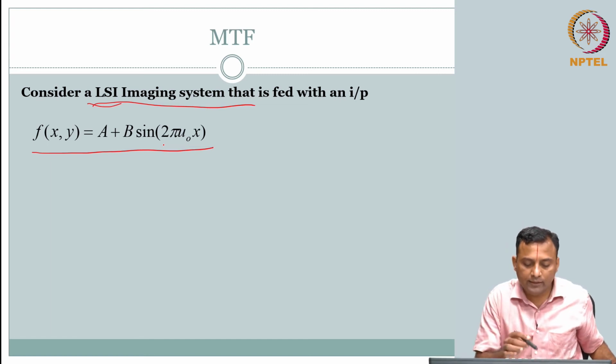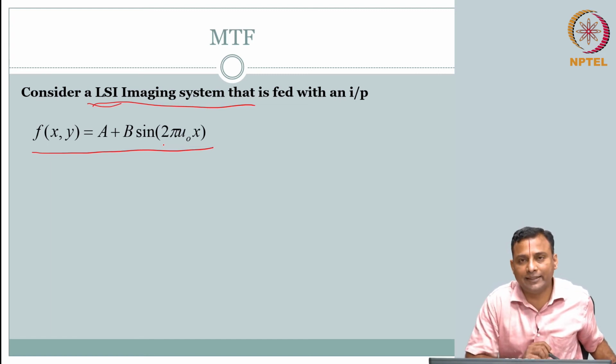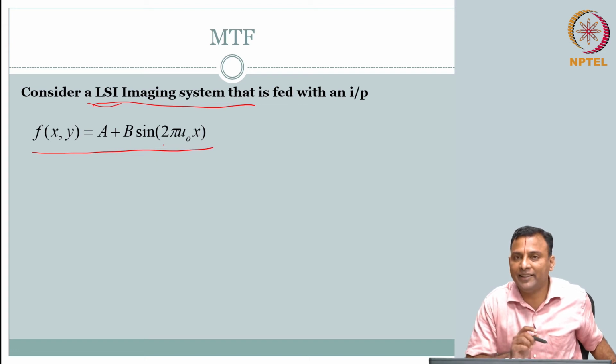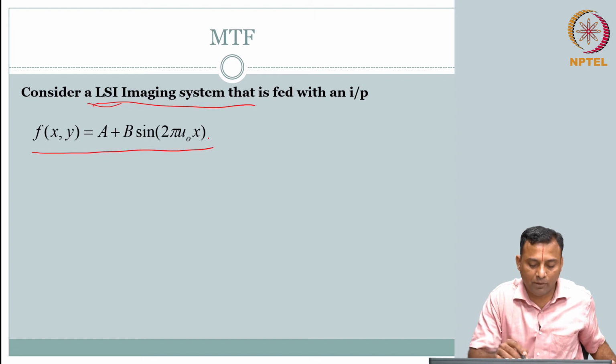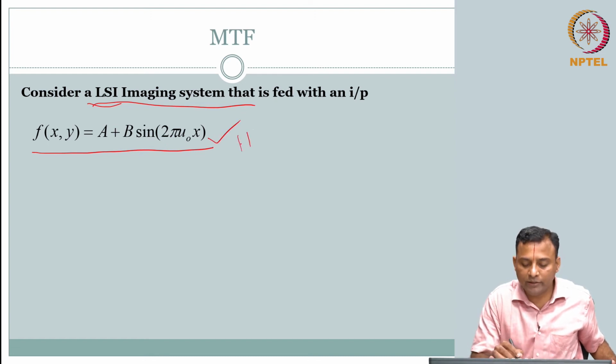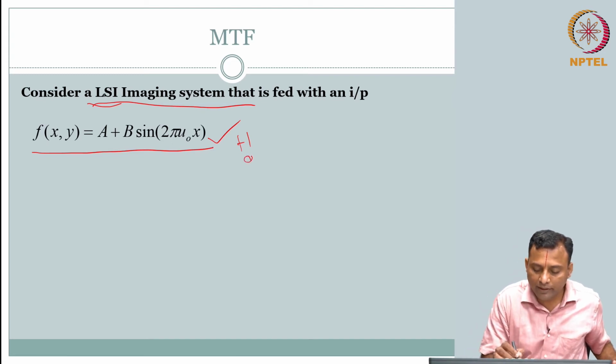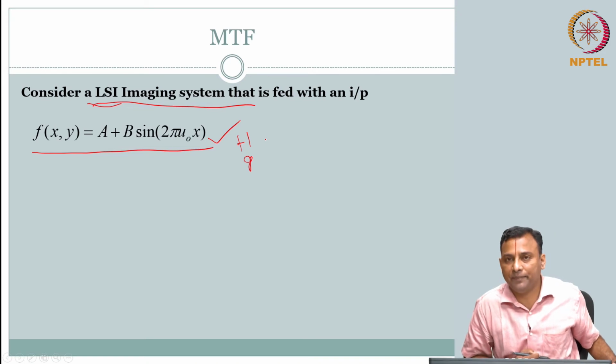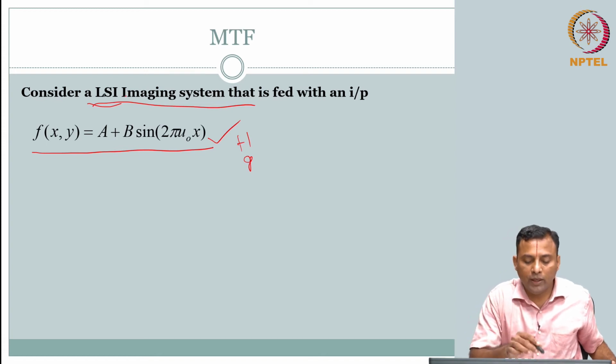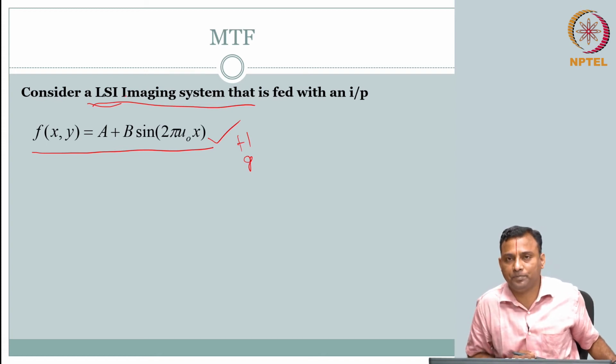So, if you send this through the system, if it is LSI, by this time you should be able to write down the output. This is f of x comma y. Use the variable h for your system. To get output, we will write in terms of g of x comma y. Can you write down what will be the output when you pass this input through an LSI imaging system? We did this last class, right.